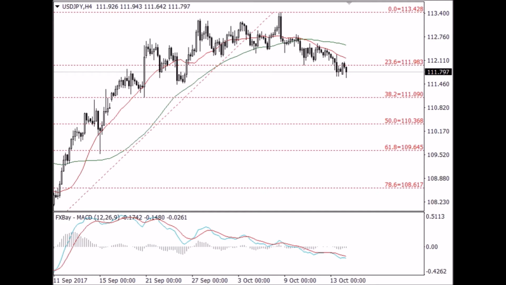The safe haven Japanese yen fluctuated against the dollar, with the USD/JPY pair dropping below the support level of 111.9, suggesting a retrace in the short term and could fall towards the support level of 111.1. However, the pair remained traded in an uptrend structure, thus a closure above the recent high at 113.5 will provide a signal for continuation of the uptrend. Then we could test the next resistance level at 114.4.